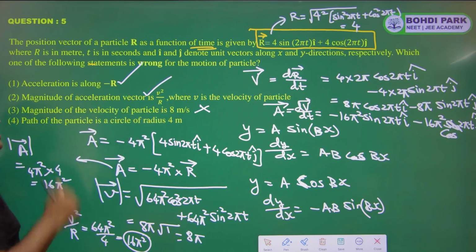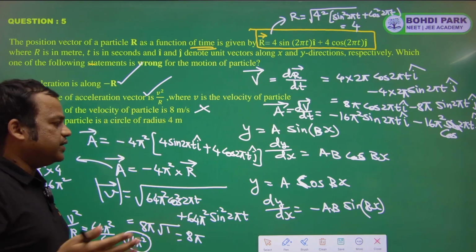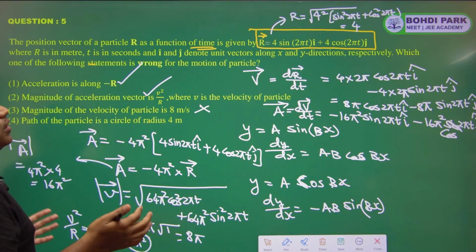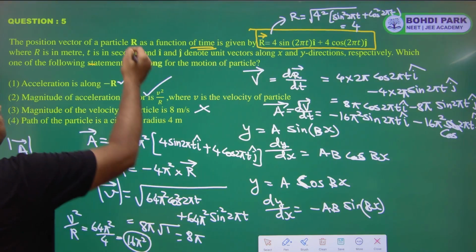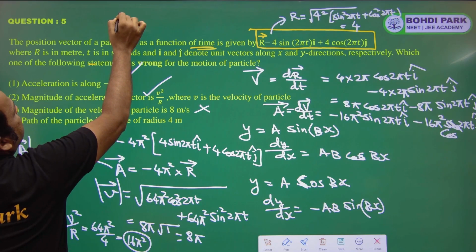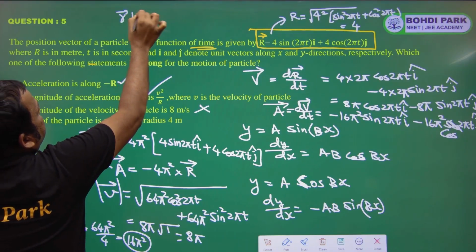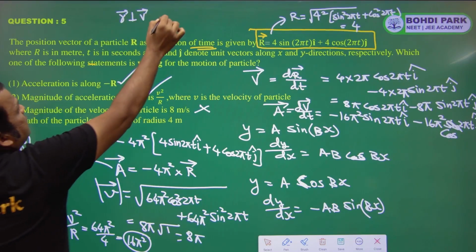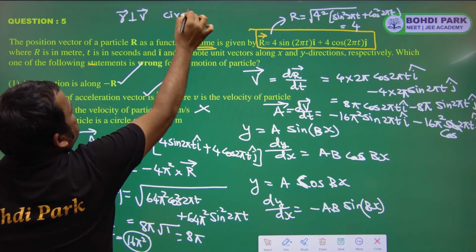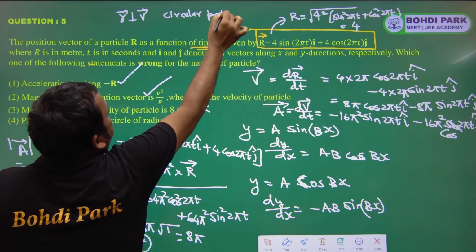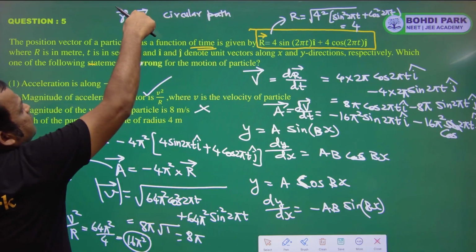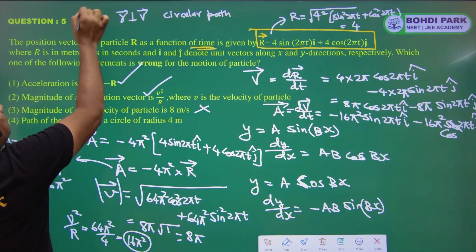Path of particle is circle. So yes, correct. It is circular path. How to check it is circular path? If we have r vector perpendicular to v vector, then it is circular path, because the position vector and velocity vector are perpendicular.